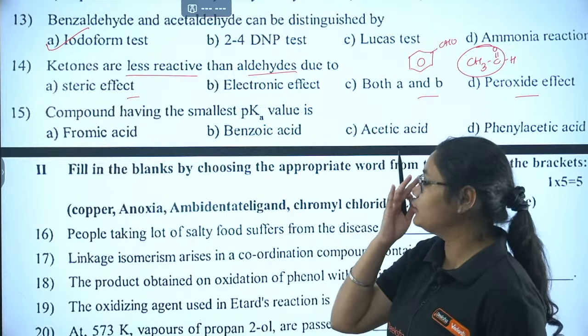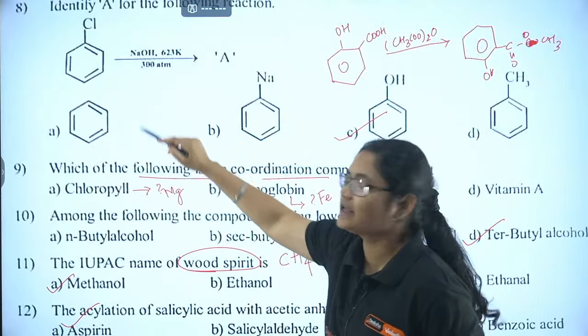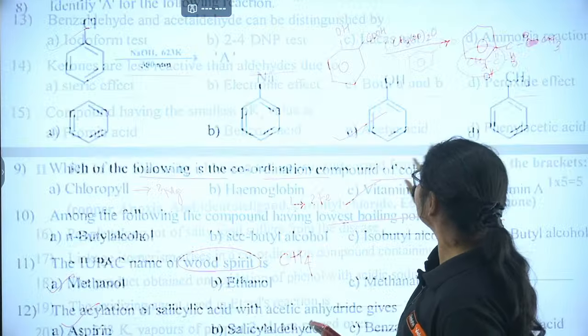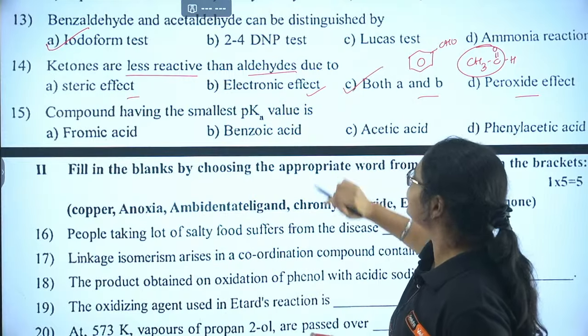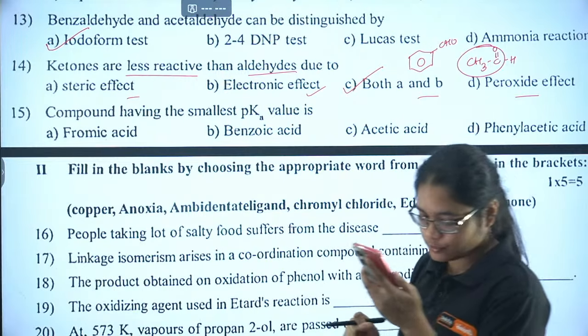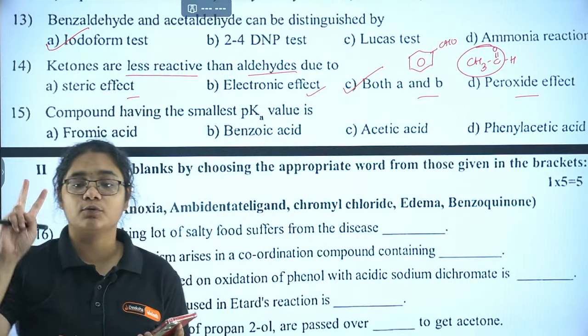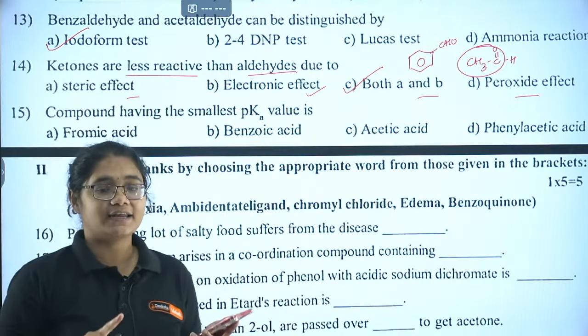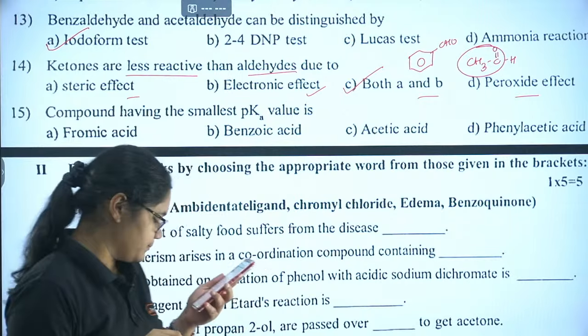Let me just tell you, both reasons are correct here, steric effect also and electronic effect also. So option C is the correct answer. My dear children, please don't get confused, both of them are correct, so option C here.